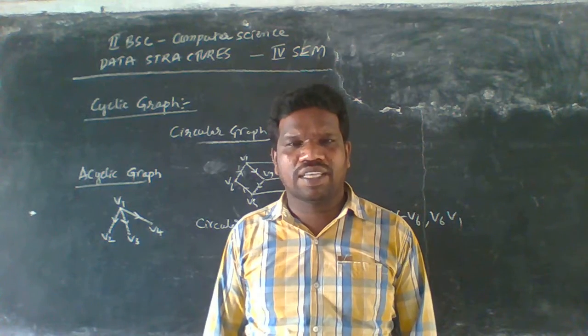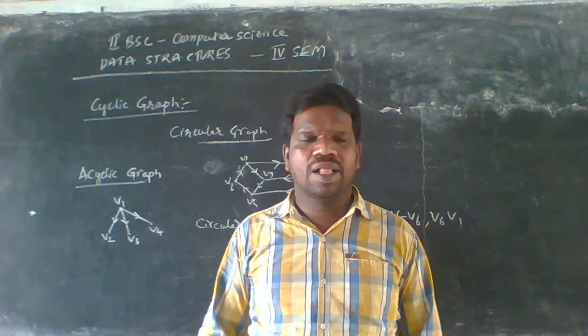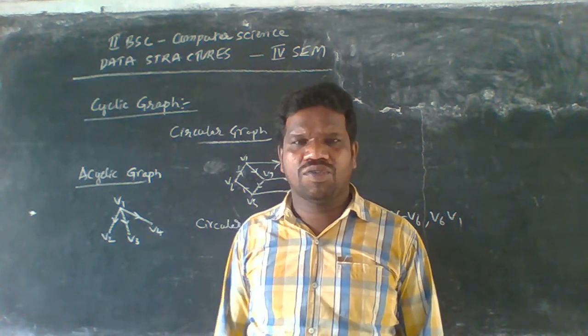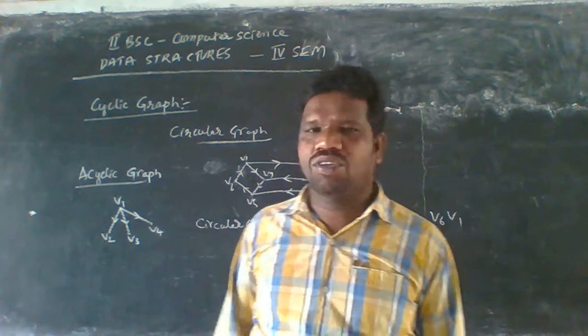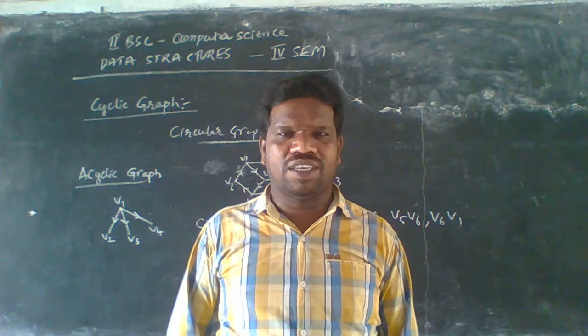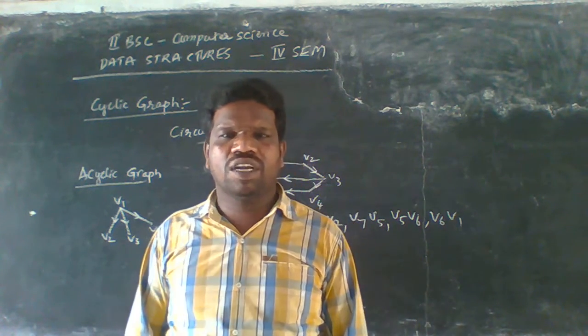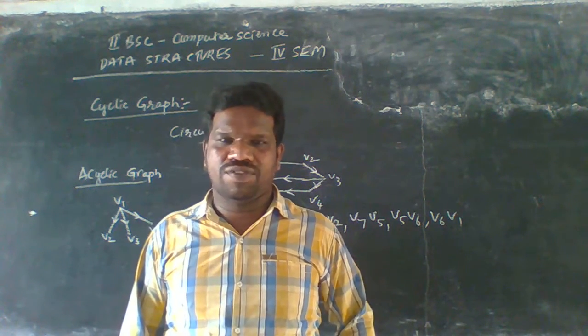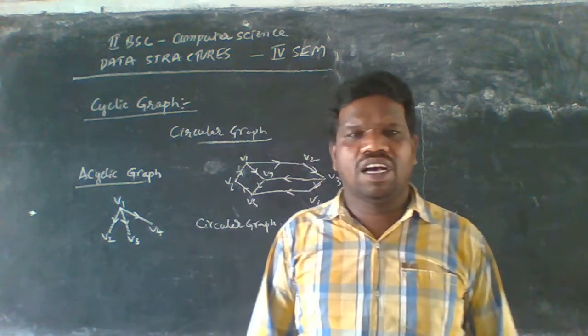An acyclic graph works opposite to the cyclic graph.